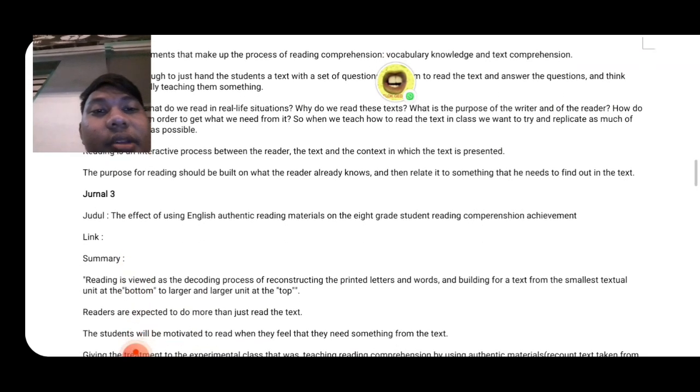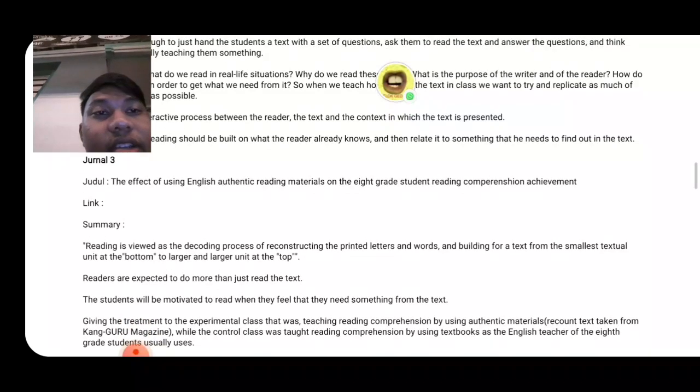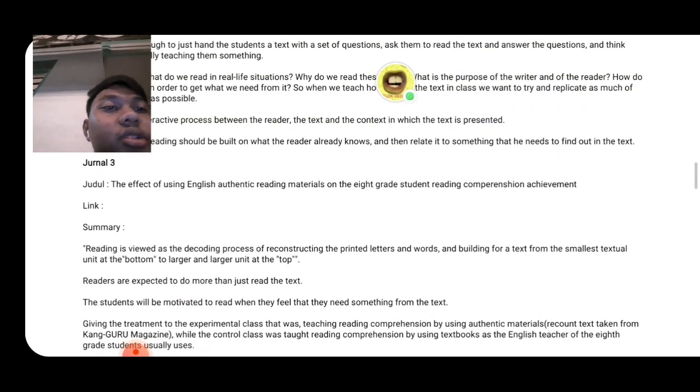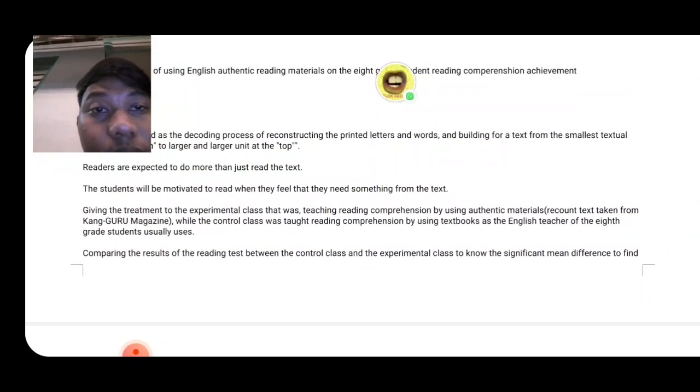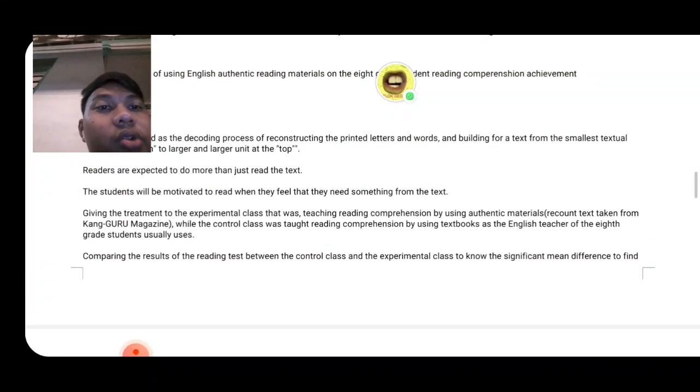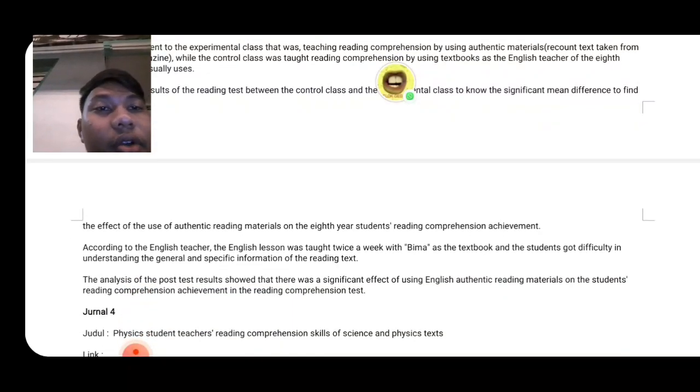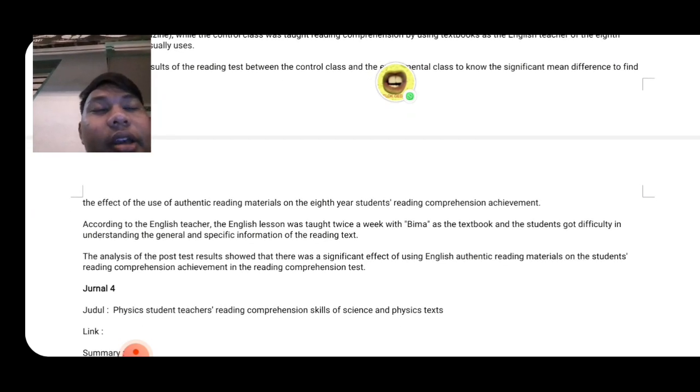And the third journal is "The Effect of Using English Authentic Reading Material on Students' Reading Comprehension Achievement." The summary: students will be motivated to read when they feel that they need something from the text, and this is the effect of the use of authentic reading material on students' reading comprehension achievement. Based on the article, the English lesson was taught twice a week with Bima as the textbook, and the students had difficulty understanding the general and specific information of the reading text.